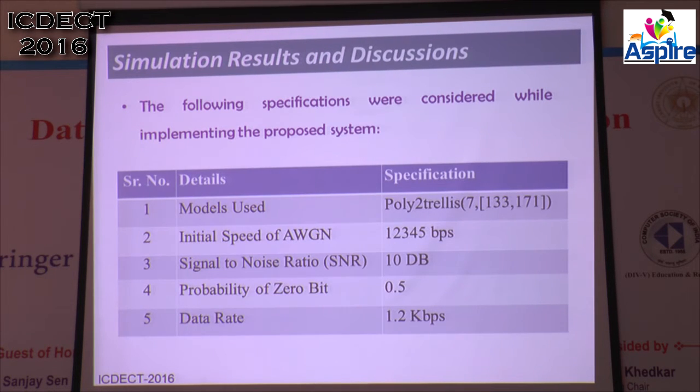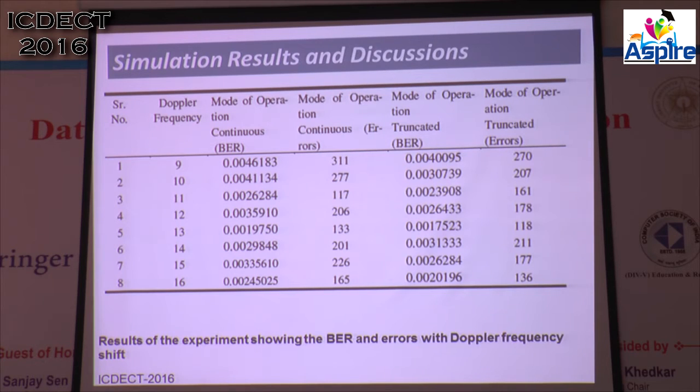These are the specifications used for this model, and these are the simulated results. Here we can see how the Doppler frequency, let us say 9 Hz, 10 Hz, and so on, affects the error. For 9 Hz, what is the error, and for 16 Hz, what is the error, according to the continuous mode of operation and the truncated mode of operation, with the corresponding errors. These are the two errors we have identified in this presentation.